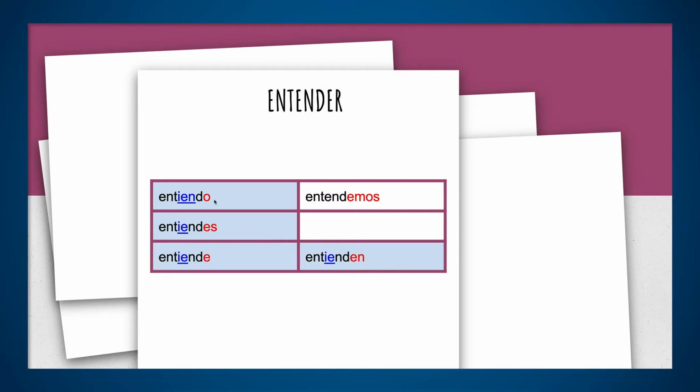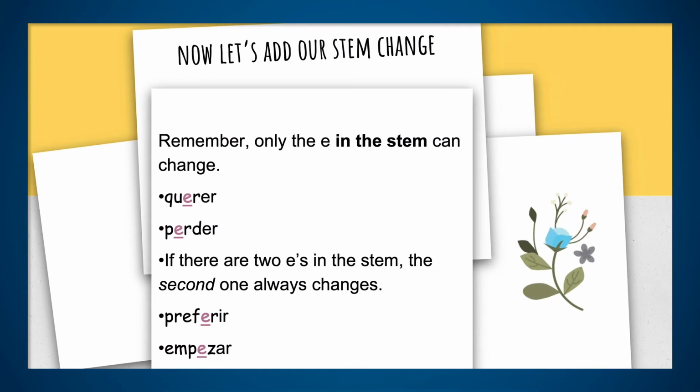But again, notice that como, comes, come, comemos, comen. The endings are exactly the same. It's just the stem.